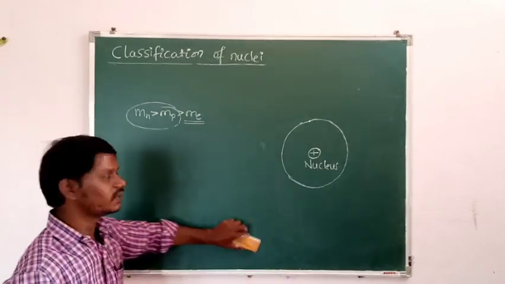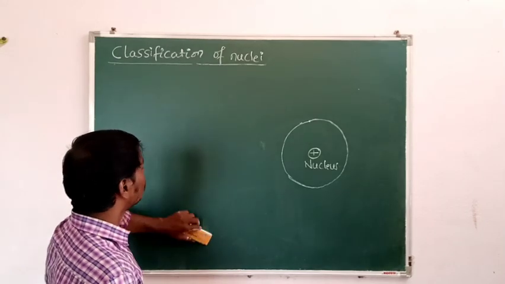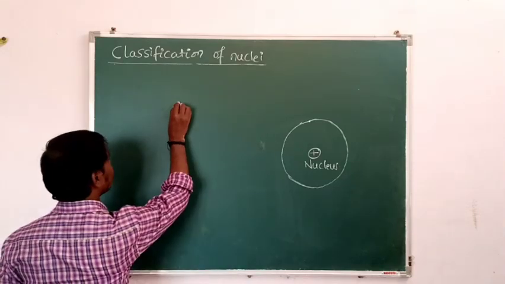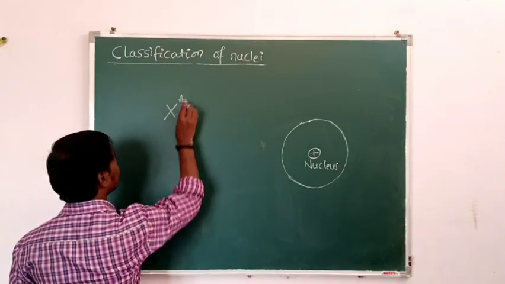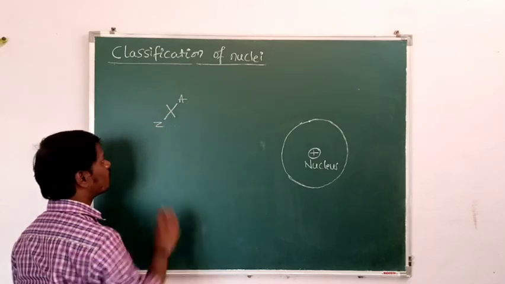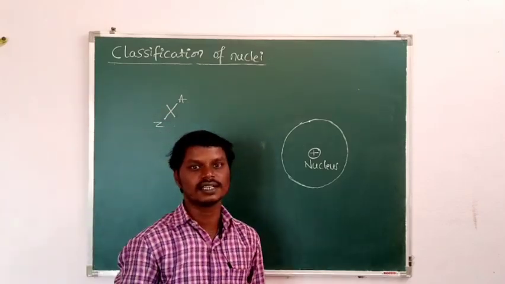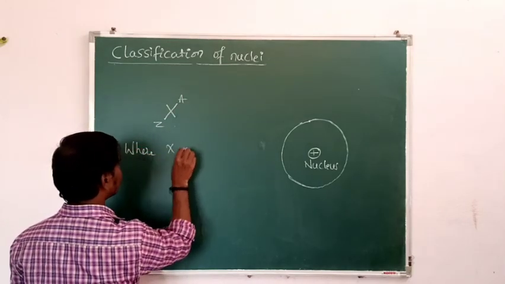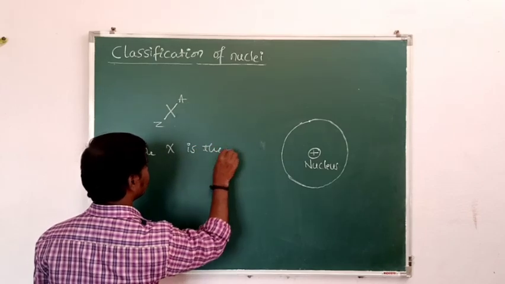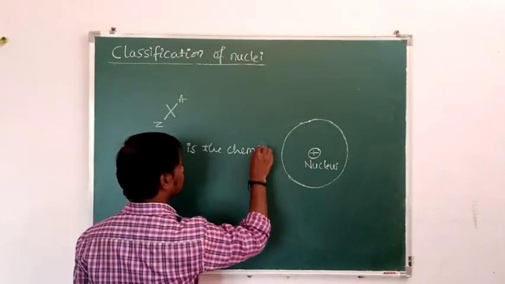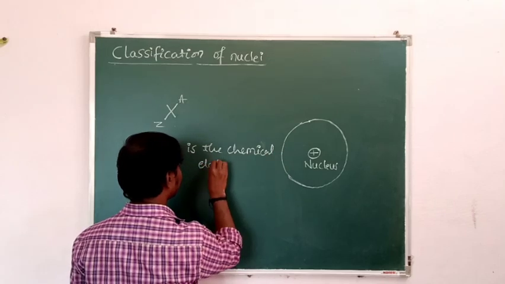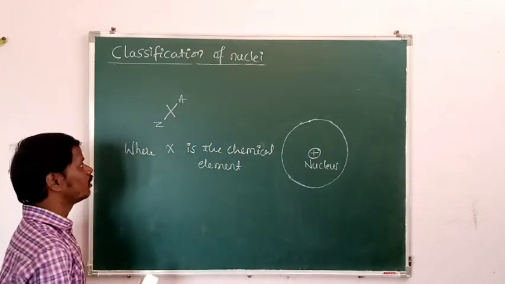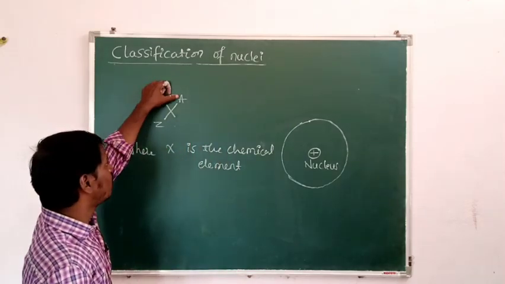Then, how to represent a nucleus? A nucleus can be represented by X with mass number A and atomic number Z, where X is the chemical element.